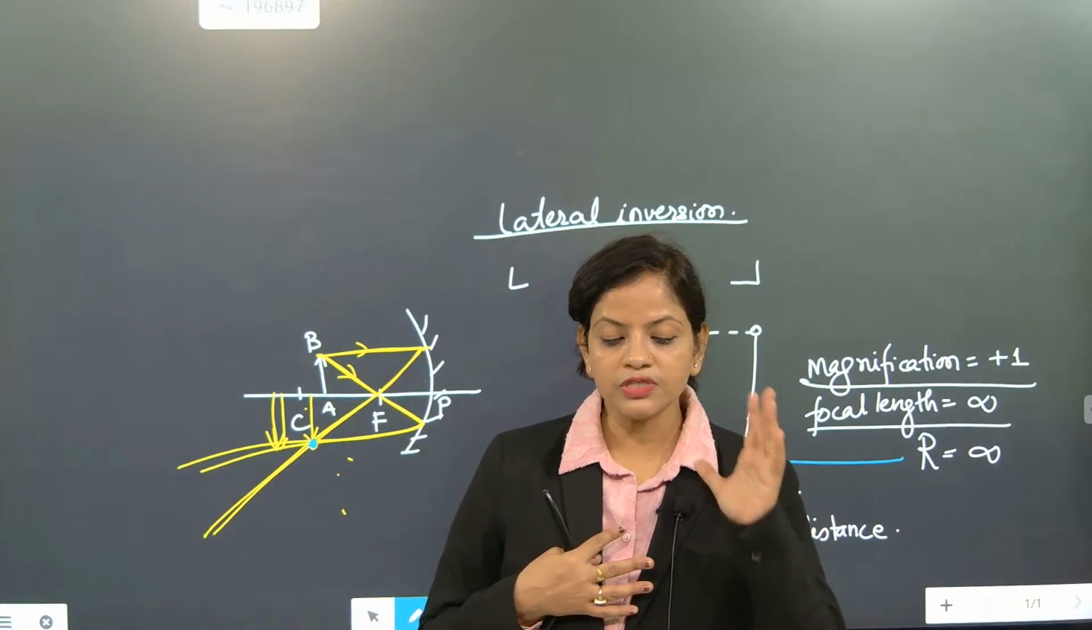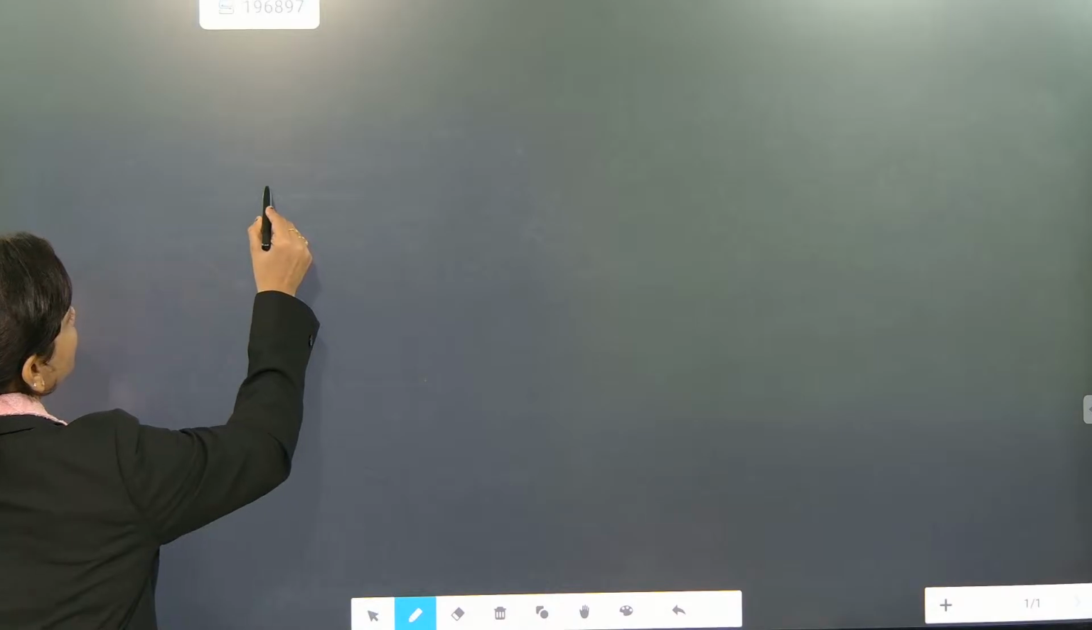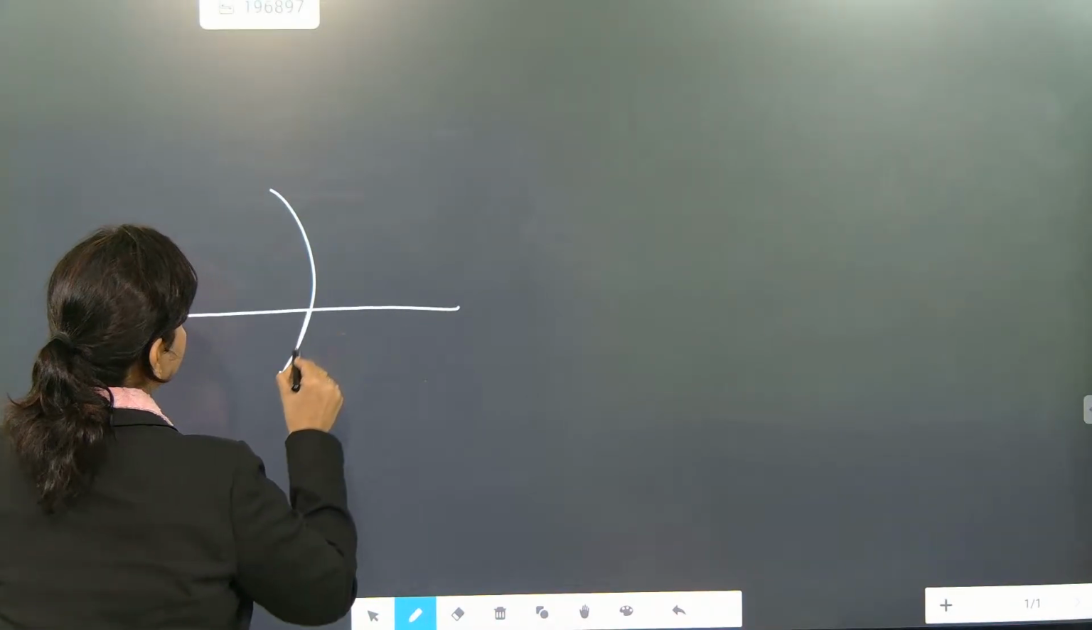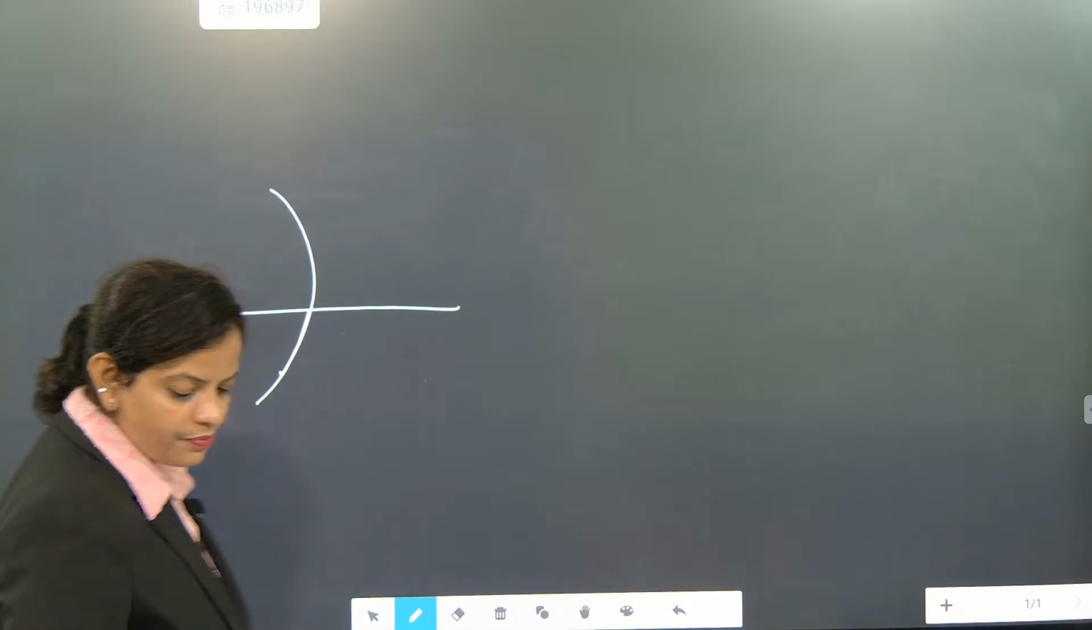So first new sign Cartesian rule we will learn. After that we will go for mirror. Are you all ready? Online children, get ready please. So now first spherical mirror, this part will be considered as, everyone pay attention here. I'm just taking the most important sections.